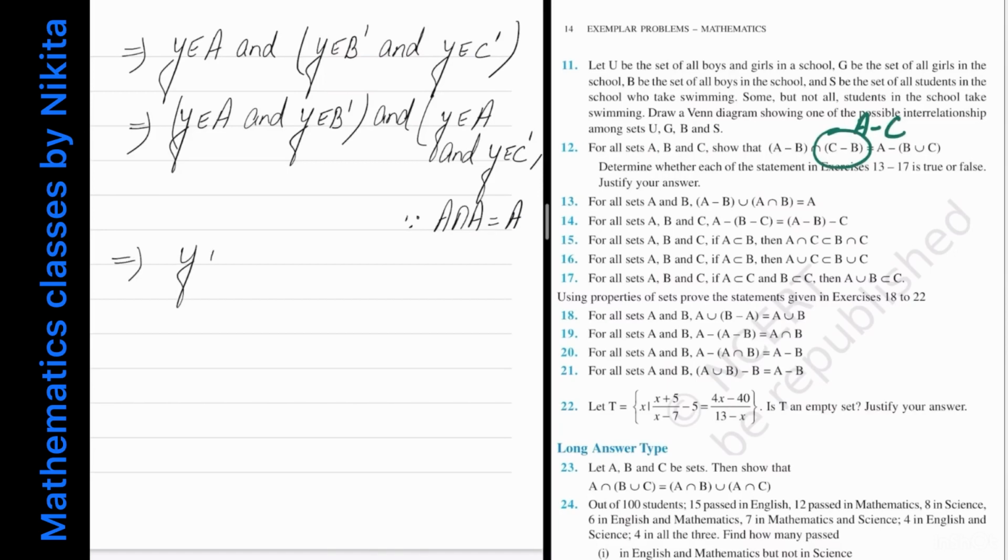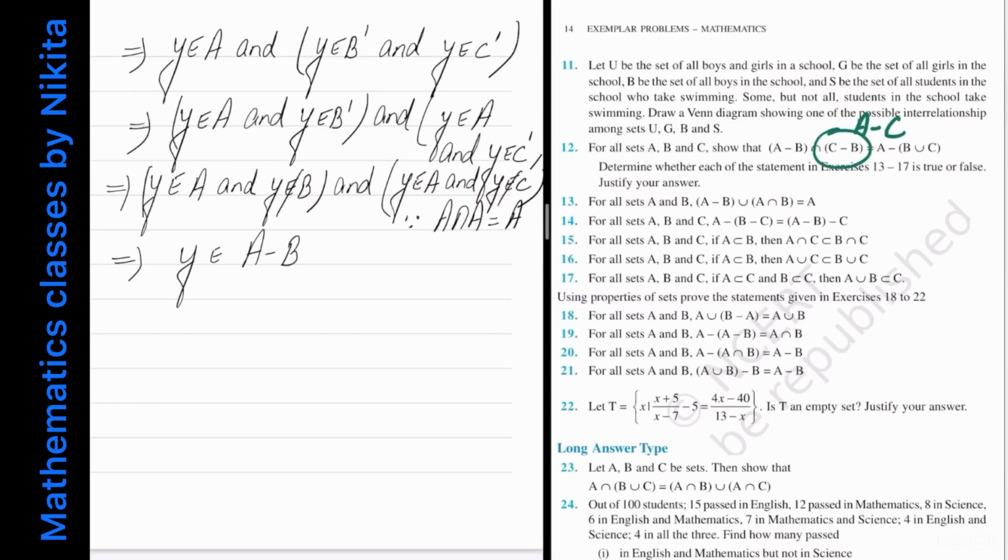From the first bracket you get that y belongs to A minus B, or if you want to write it in a more clear view, y belongs to A and y does not belong to B, and y belongs to A and y does not belong to C. So from the first bracket you get this, and from the second bracket you will get that y belongs to A minus C. क्योंकि दोनों के बीच में इंटरसेक्शन है, सो y बिलोंग्स टू a माइनस b intersection with a minus c.